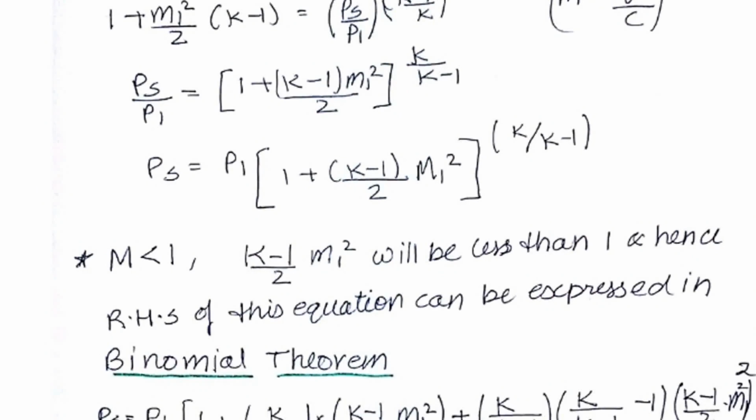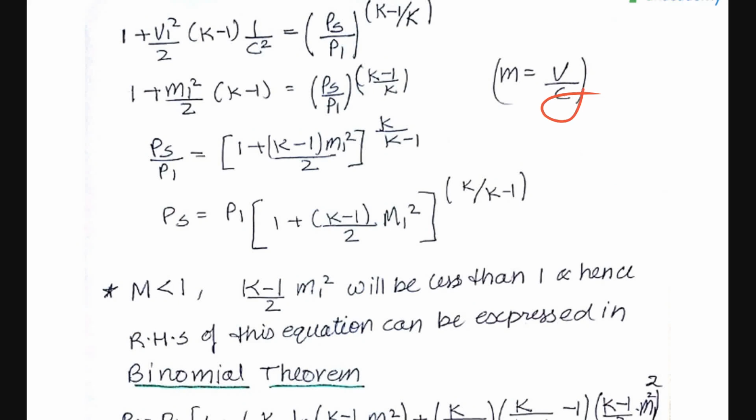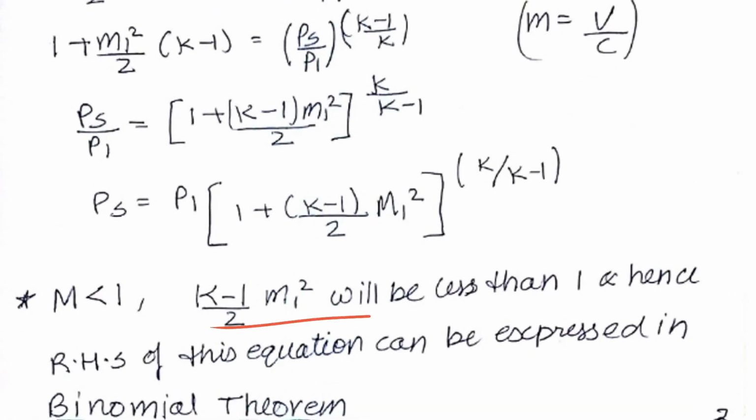Now if the value of this small v is very small, meaning if the velocity of the flow, or you can say the material, is very very less, then the value of M also will be very less, because the value of C will be very high. So as a whole, this value will be less than 1. Hence